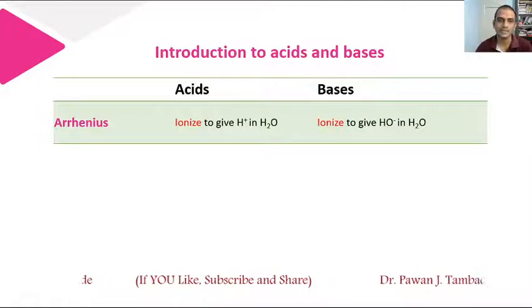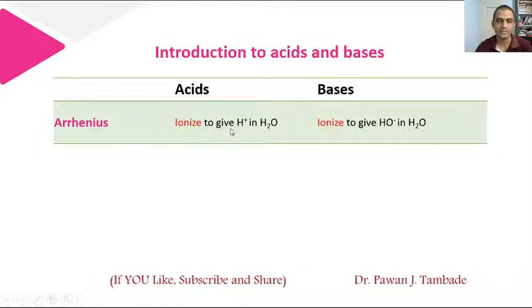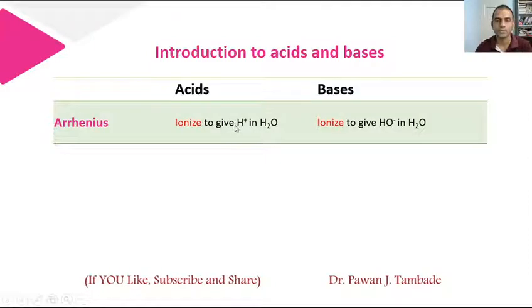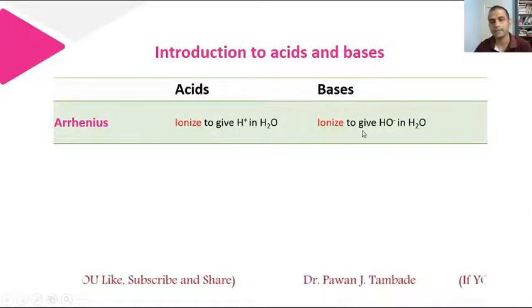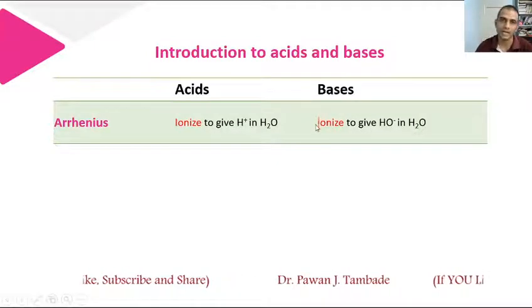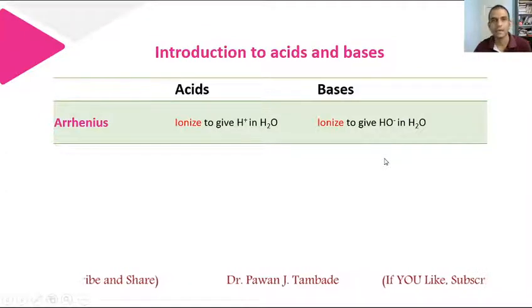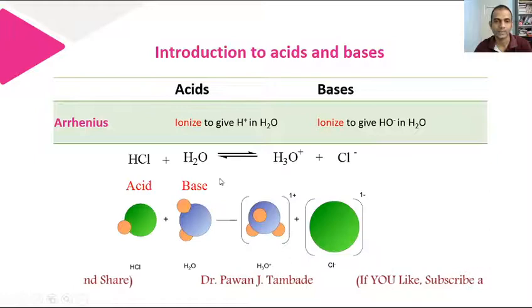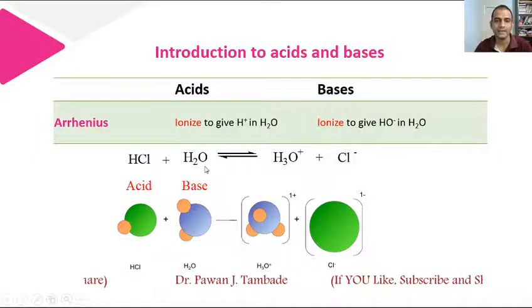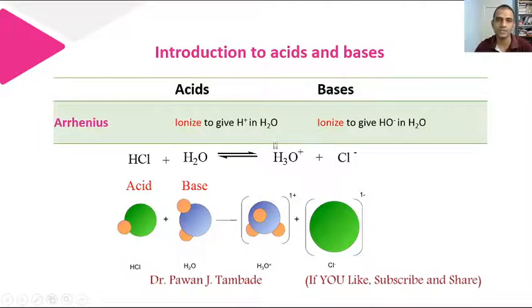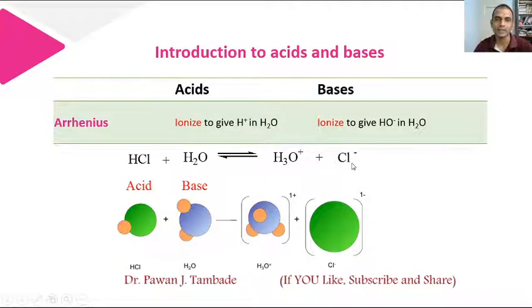According to Arrhenius, an acid is any substance which ionizes in water to produce H positive ion, and a base is any substance which ionizes in water to produce OH negative ions. Let's have a look at an example. If HCl is added in water, there is a formation of H3O positive and Cl negative ion.